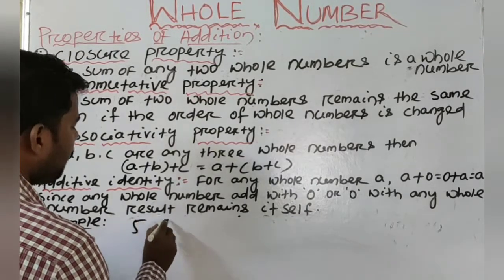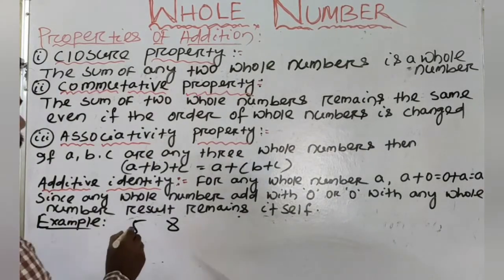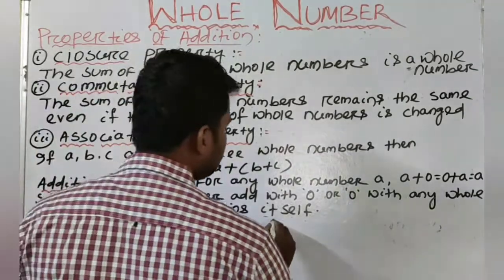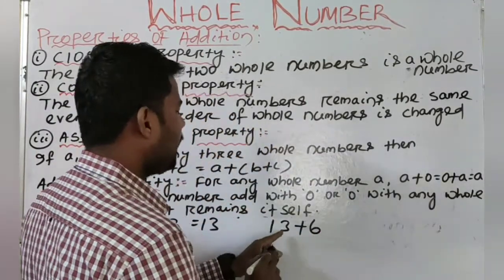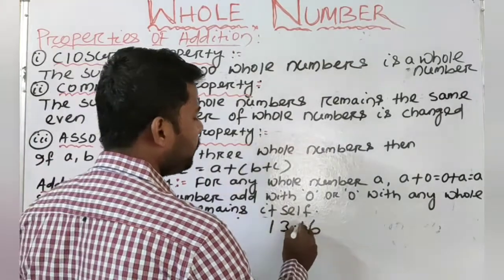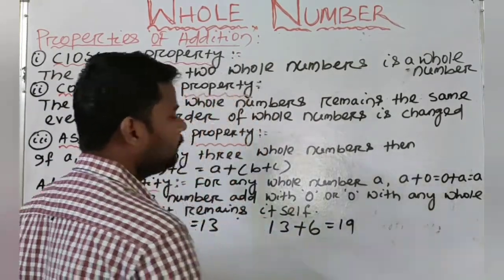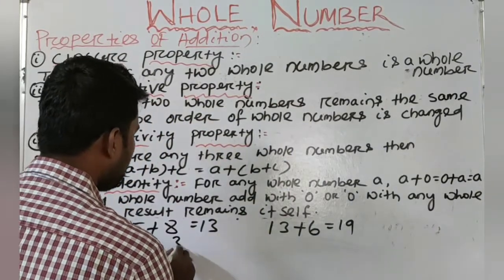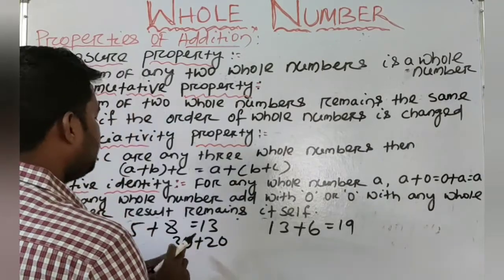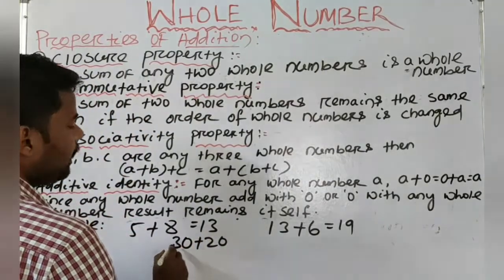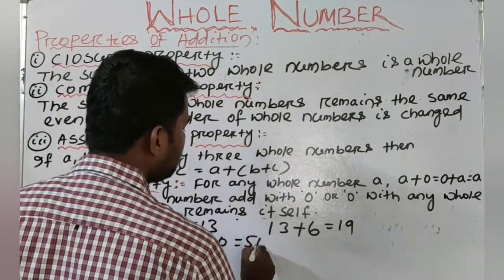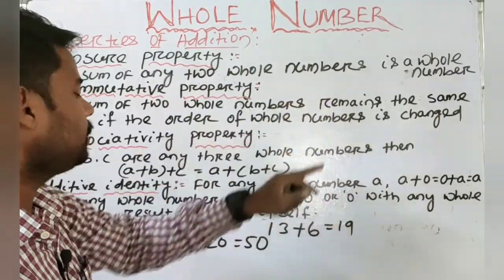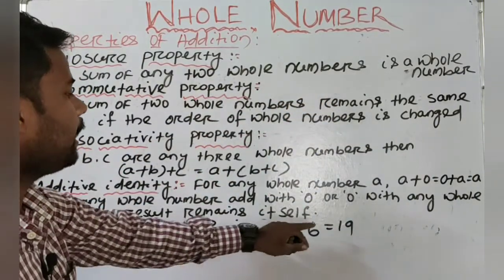Suppose 5 and 8 are two whole numbers, and their sum 5 plus 8 is equal to 13, which is a whole number. 13 plus 6: 13 and 6 are two whole numbers. The sum of both is equal to 19, and 19 is a whole number. Next, 30 plus 20. 30 and 20 are two whole numbers. When we add 30 plus 20, 50 is a whole number. So the sum of any two whole numbers is always a whole number, because 13, 50, 19 are also whole numbers.